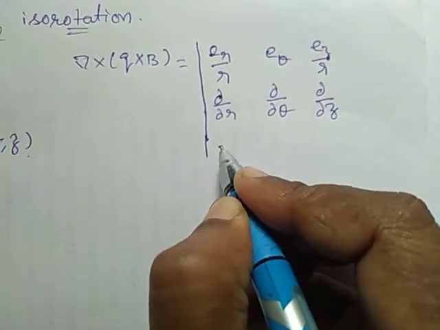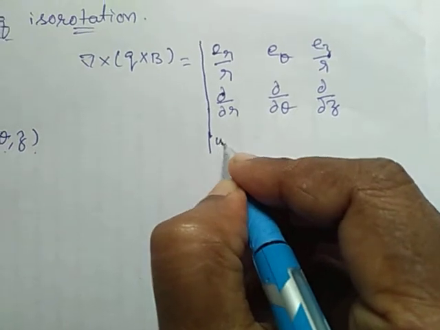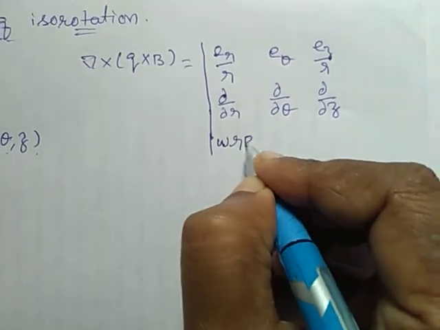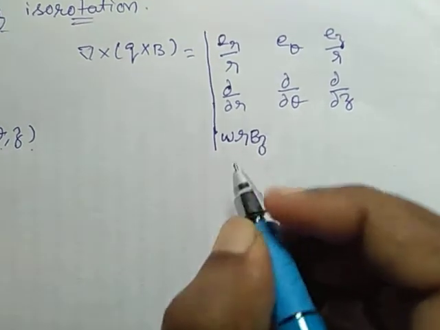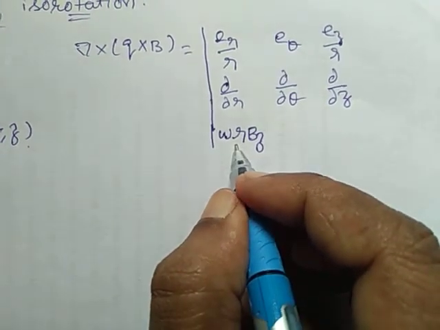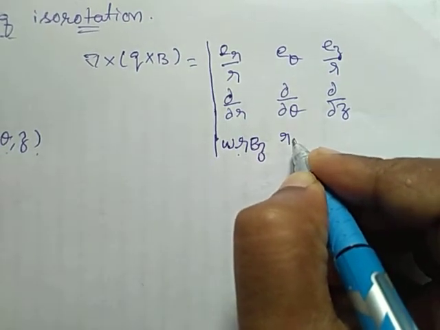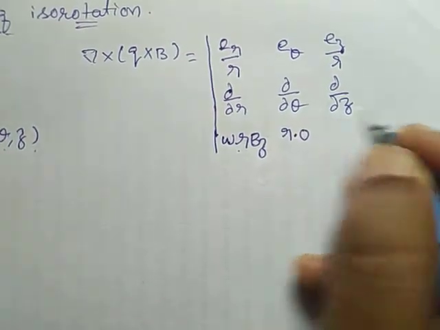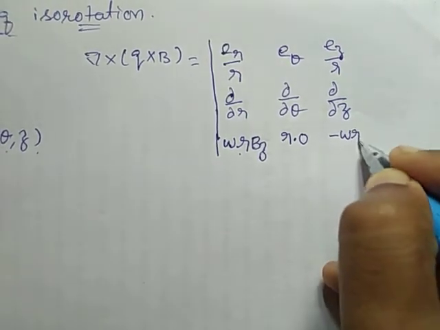Here the coefficient of e r is omega r B z, the coefficient of e theta is 0, and the coefficient of e z is minus omega r B r.